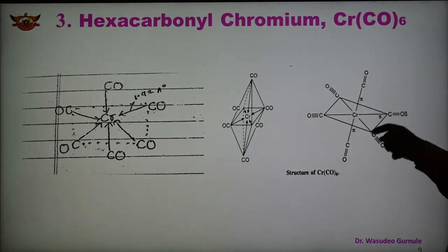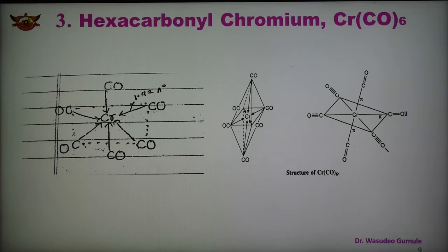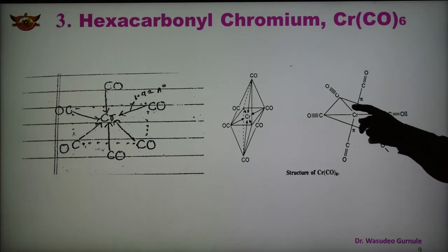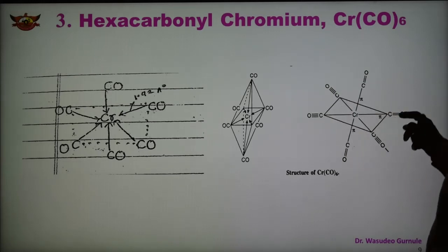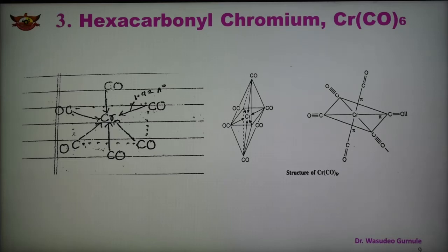So we can see the bonding structure of this hexacarbonyl chromium. See here 1, 2, 3, 4, 5, 6. Octahedral geometry because of the d2sp3 hybridization.